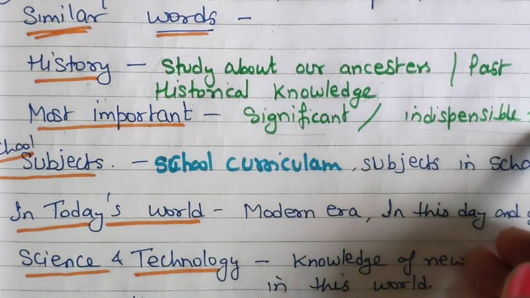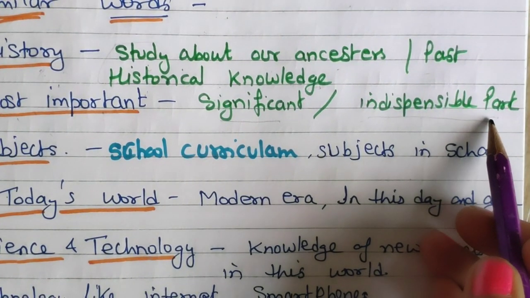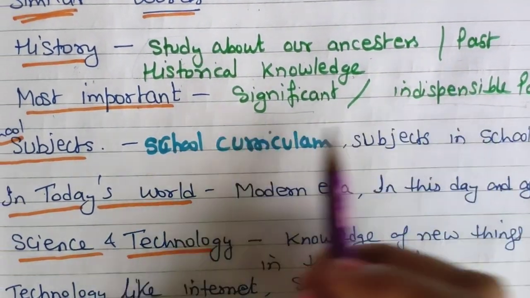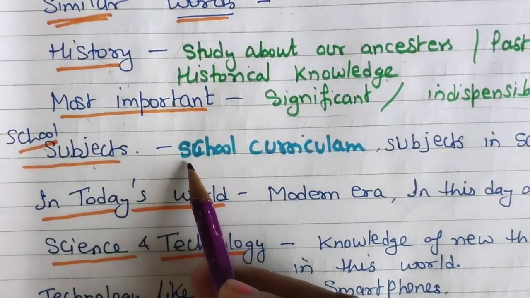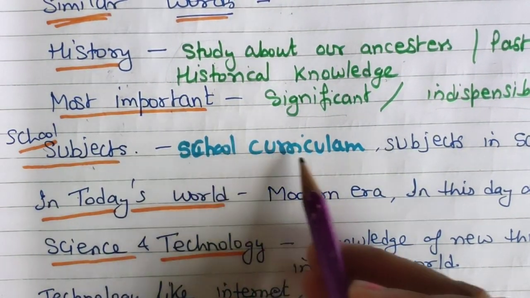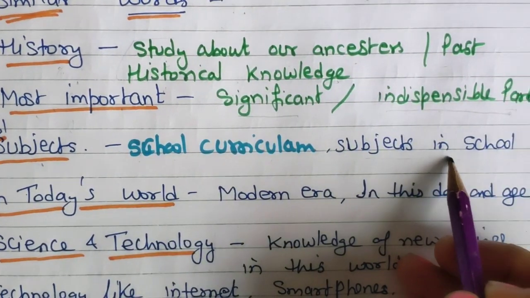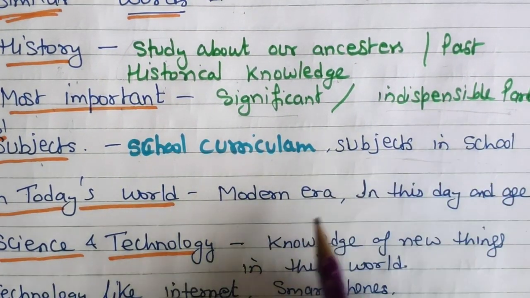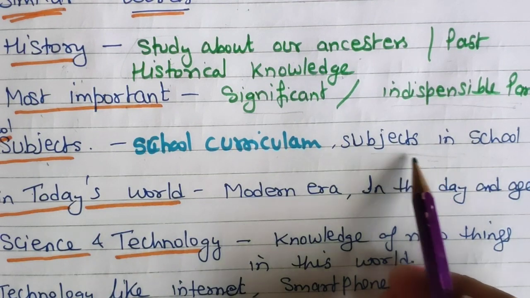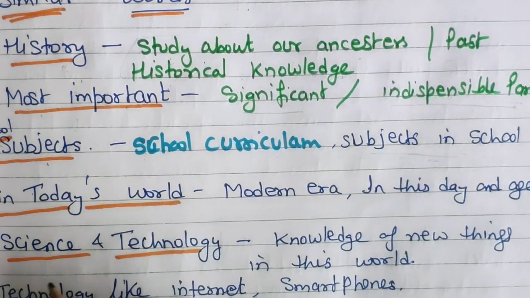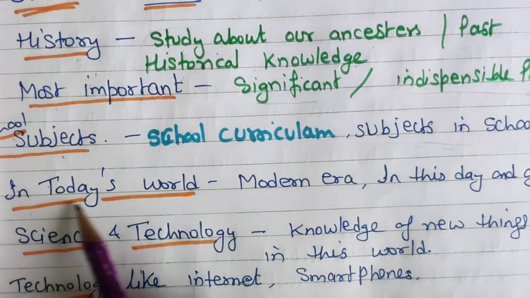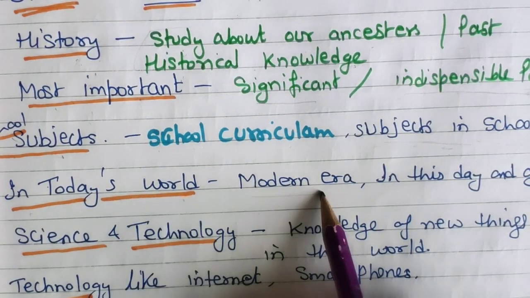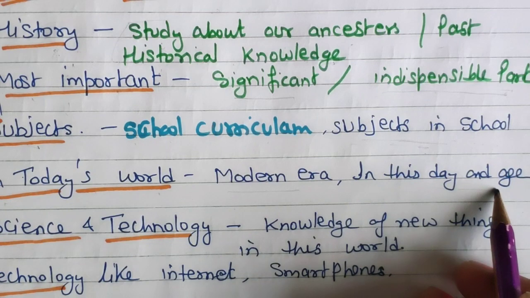indispensable part of our life, indispensable part in our life. So that is what most important means. Next is school subjects. For school subjects we can write in school, curriculum, subjects in school. So we can write this kind of sentence-like words in our writing. The next word I had selected is in today's world, modern era, in this day and age.